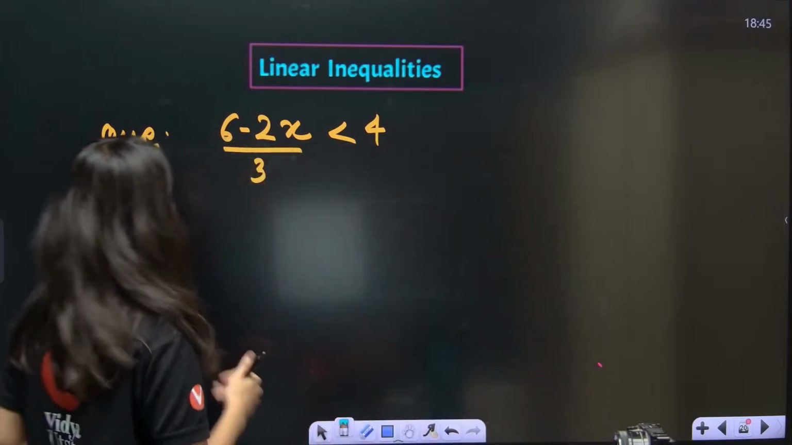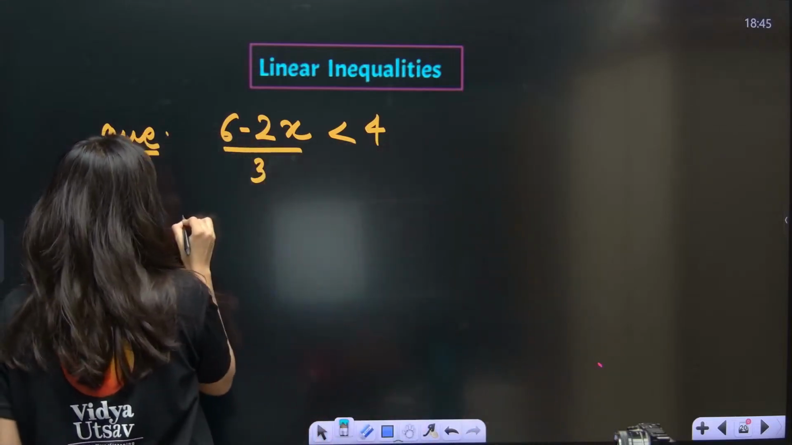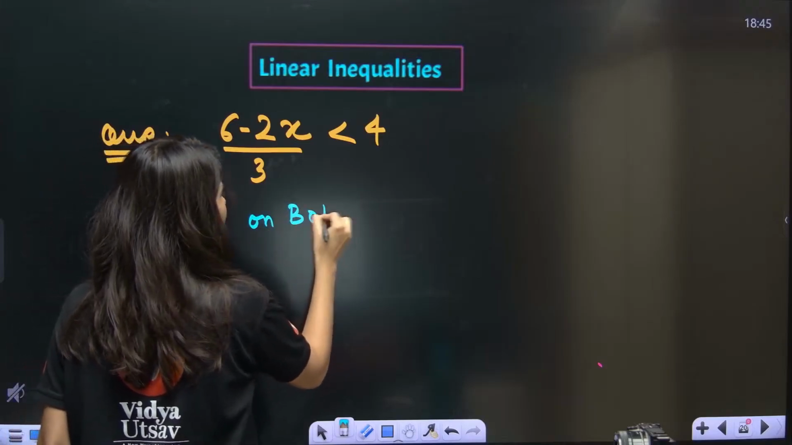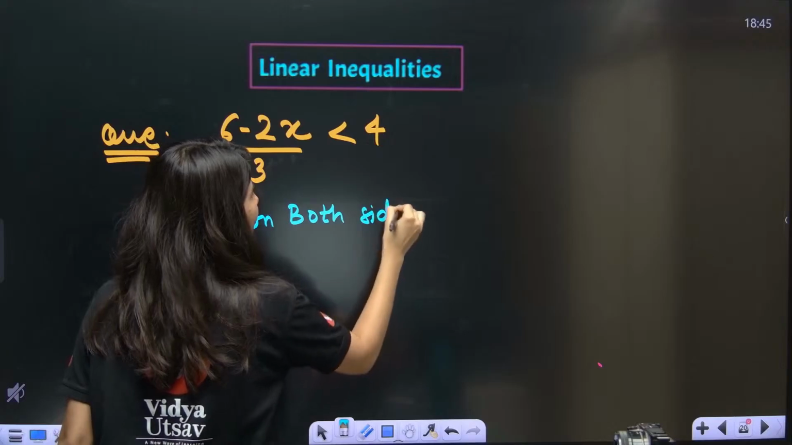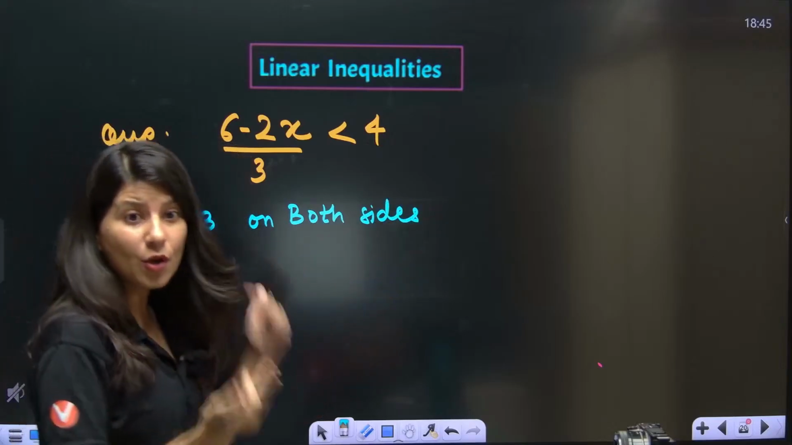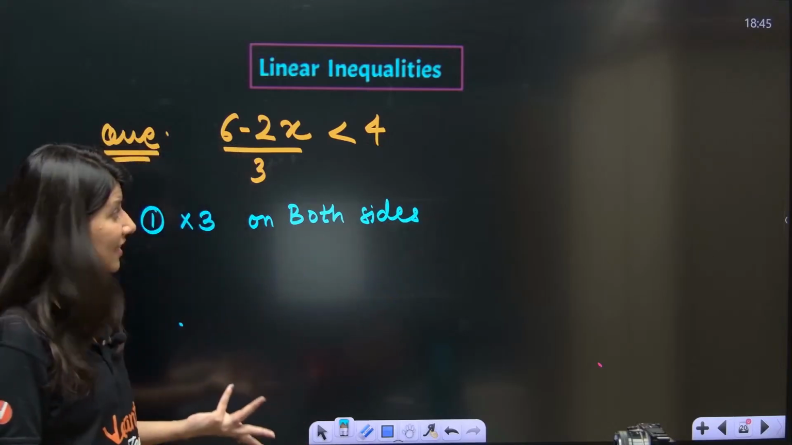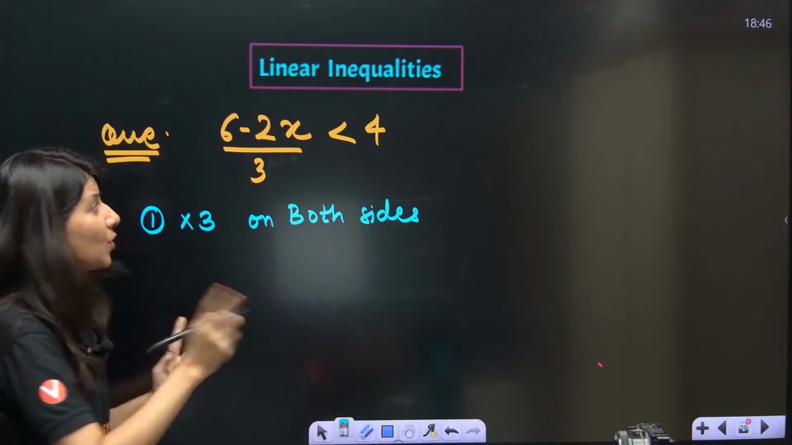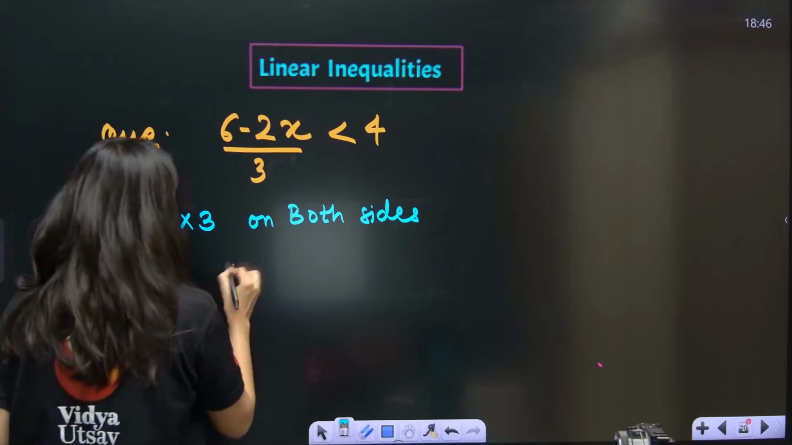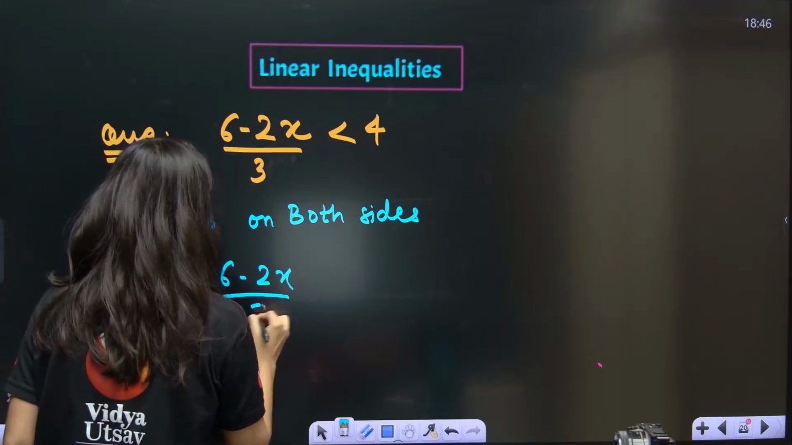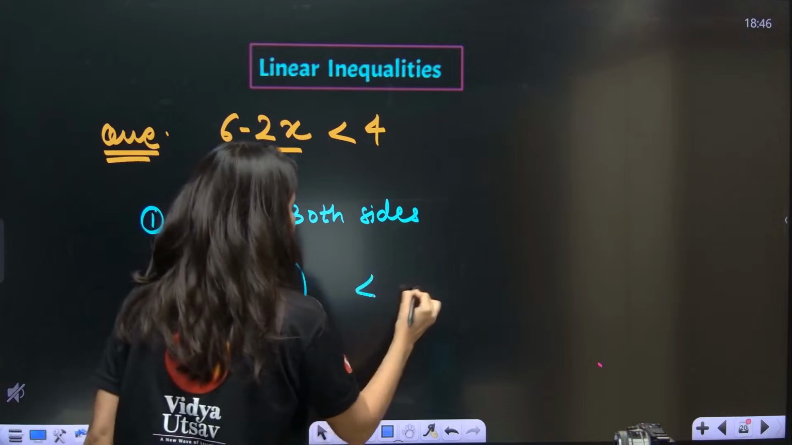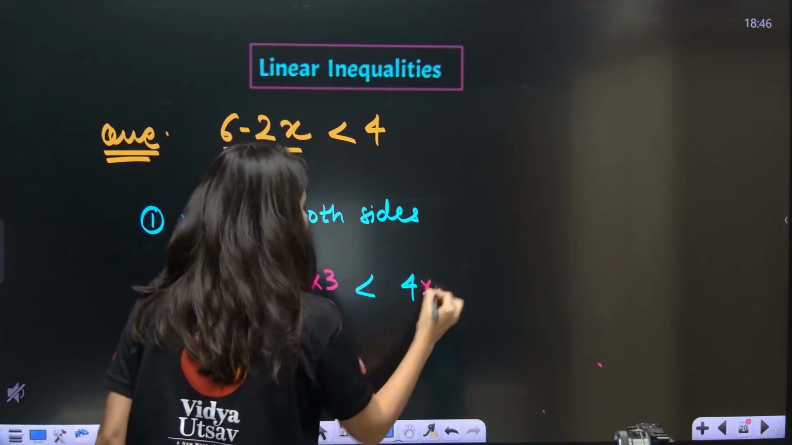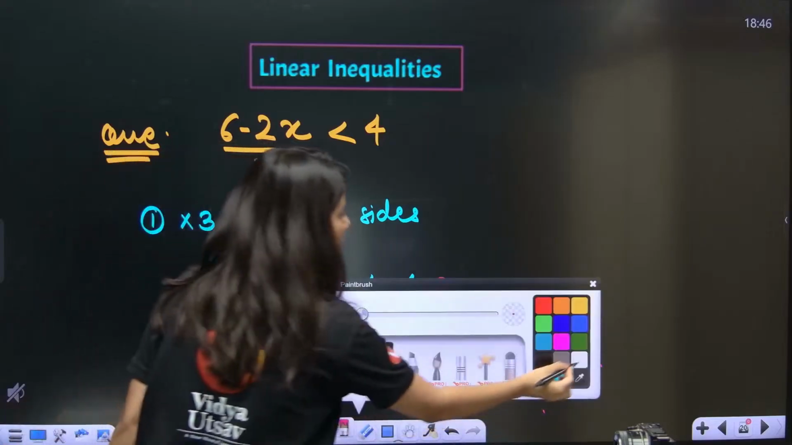Okay. So what we need to do, first step, is multiply 3 on both sides. Can we do this? Multiplication of a positive number on both sides, yes, will not change the sign. Remember, multiplication of a positive number will not change the sign. So 6 minus 2x upon 3 is less than 4. Now you just need to multiply 3 on both sides. We can do that and the sign will not even change.